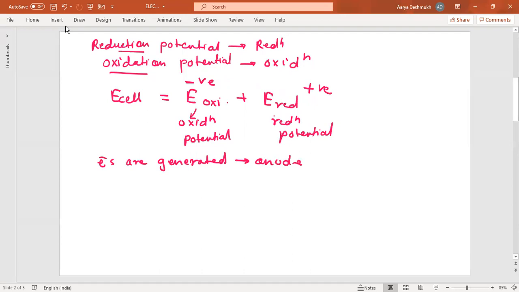And these electrons move through the external circuit to the cathode. I told this earlier also. Now what is this cell potential?